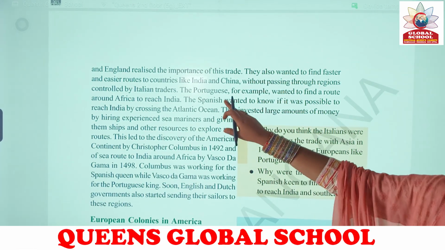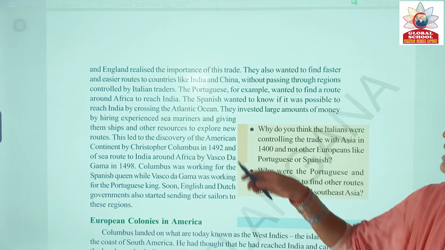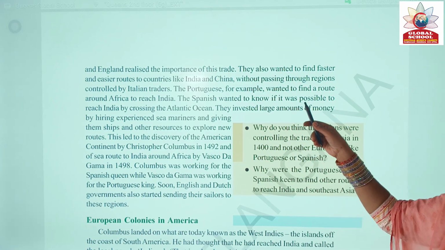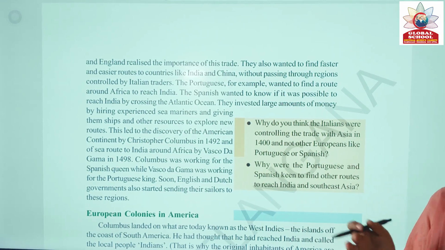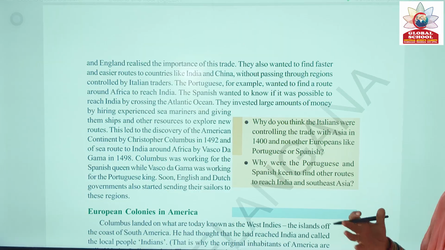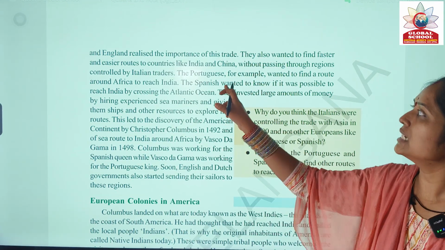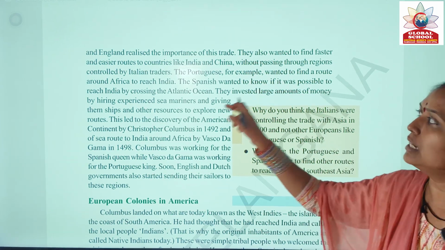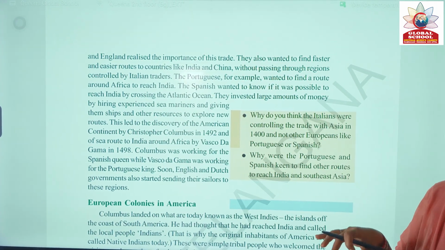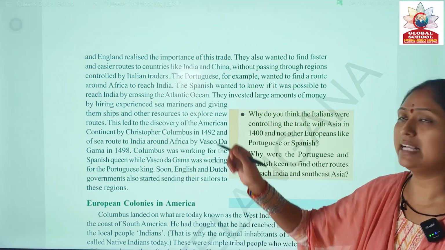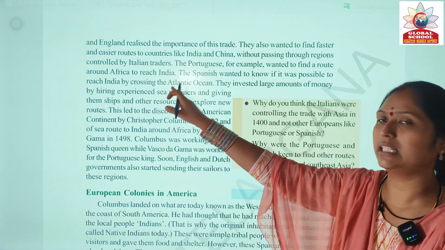For example, the Portuguese wanted to find a route around Africa to reach India. The Spanish wanted to know if it was possible to reach India by crossing the Atlantic Ocean. Each country had different ideas about how to obtain the exotic goods. The Portuguese wanted to reach India by going around Africa, whereas the Spanish wanted to reach India by crossing the Atlantic Ocean.